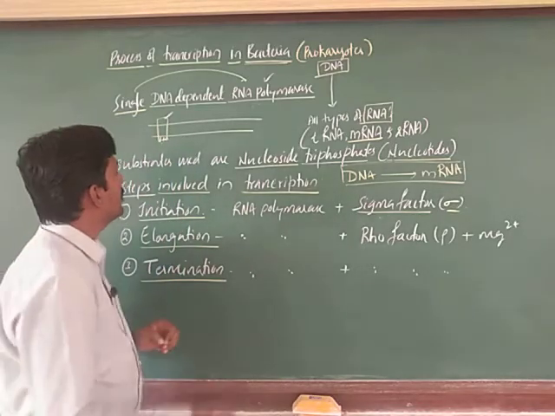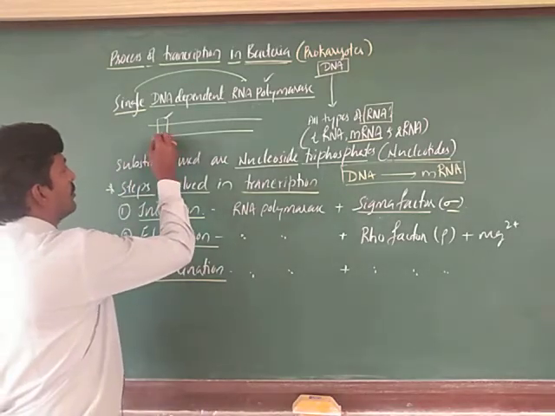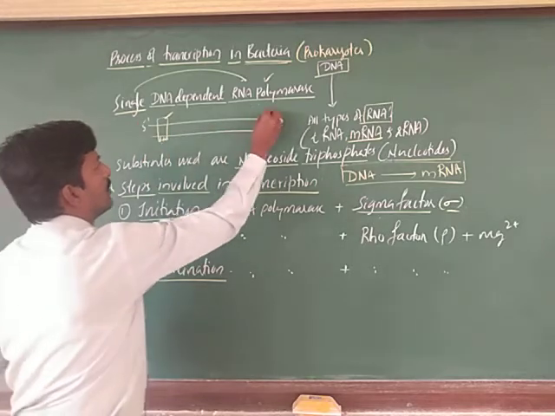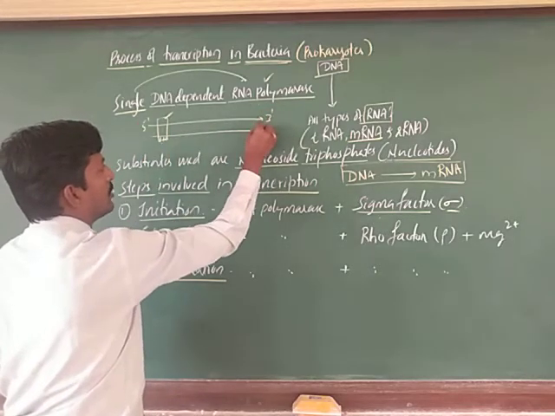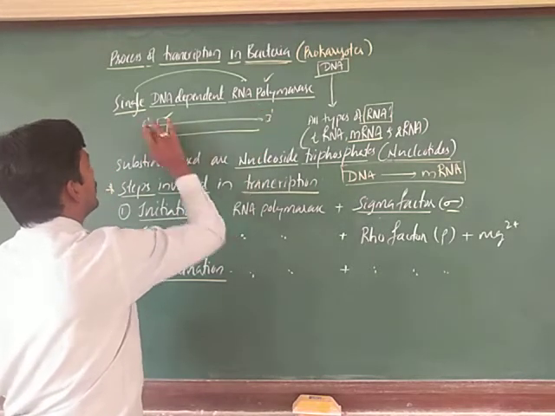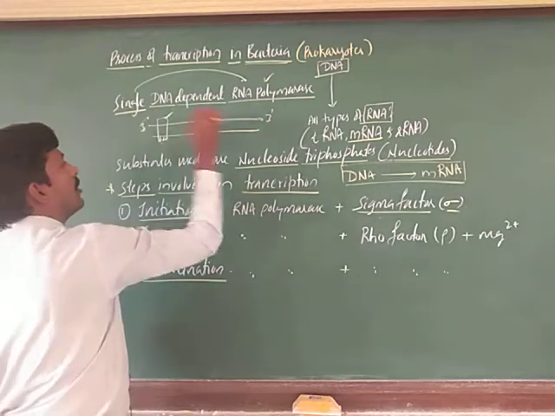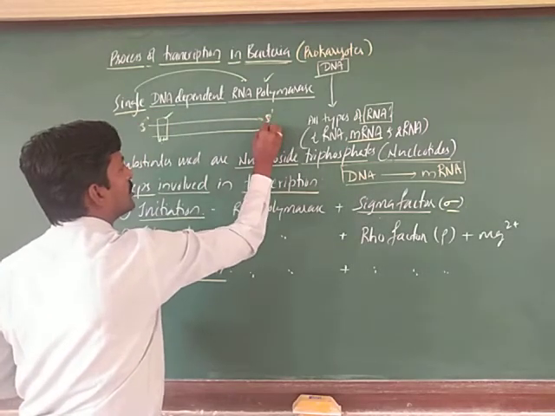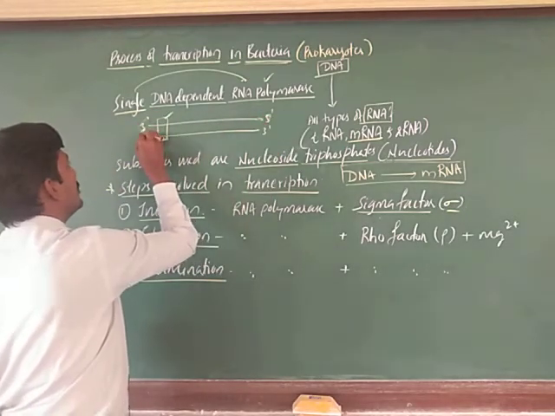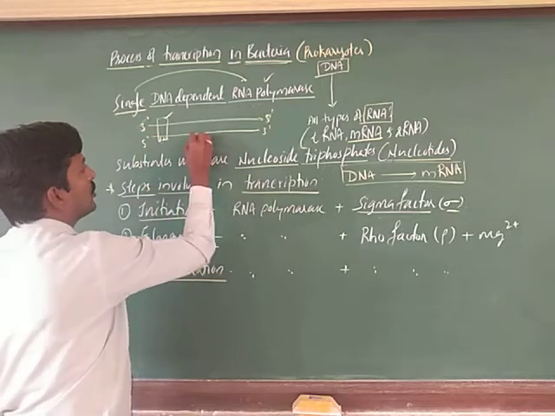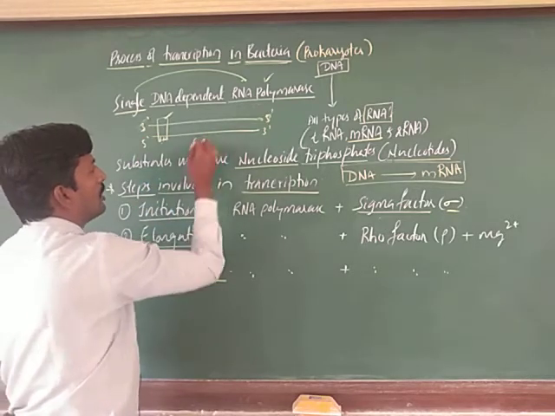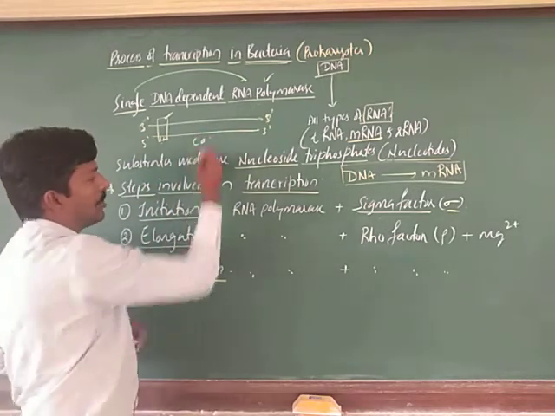So, when you talk about this one, the ends, the primes, right. This is the 3 prime and this is the 5 prime. It is the coding strand, already we have studied this one, I am reminding you for understanding.